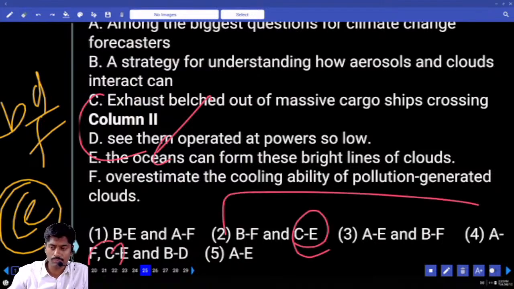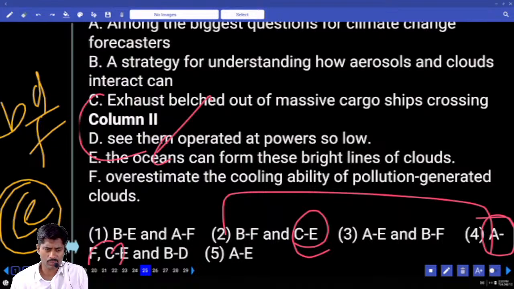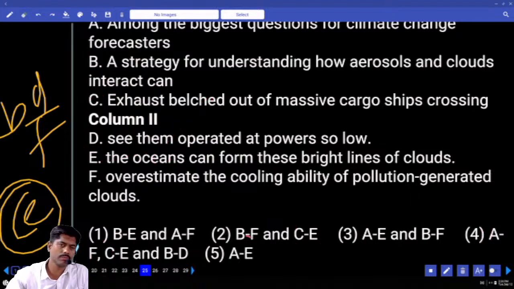Answer 2 or 4? Is it BF? A strategy for understanding how aerosols and clouds interact, can overestimate the cooling ability of pollution generated clouds, or is it AF? Among the biggest questions for climate change forecasters, overestimate the cooling ability of pollution generated. AF is not that related. We can take the second option, BF and CE.